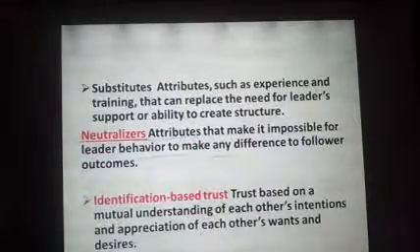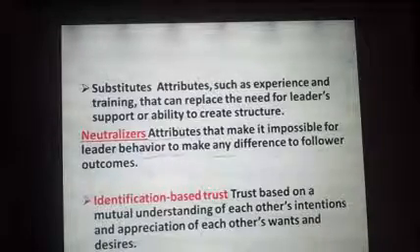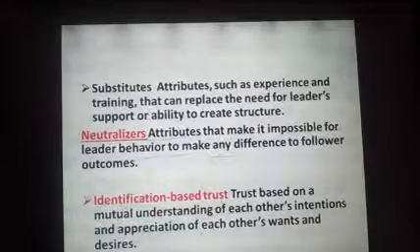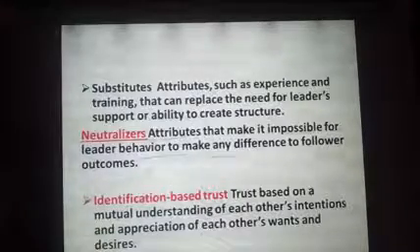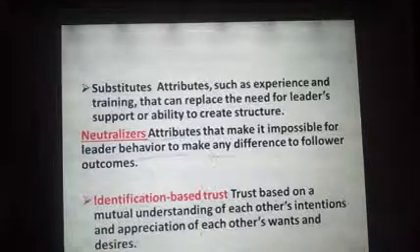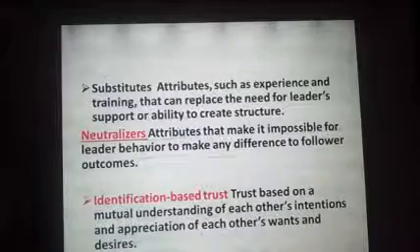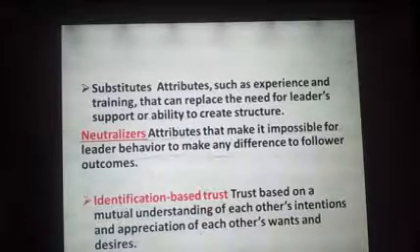Let us see the substitutes. Very important key points. Attributes such as experience and training that can replace the need for a leader's support or ability to create structure will be known as substitutes. Then you have the neutralizers, and these are the attributes that make it impossible for the leader's behavior to make any difference to follower outcomes.